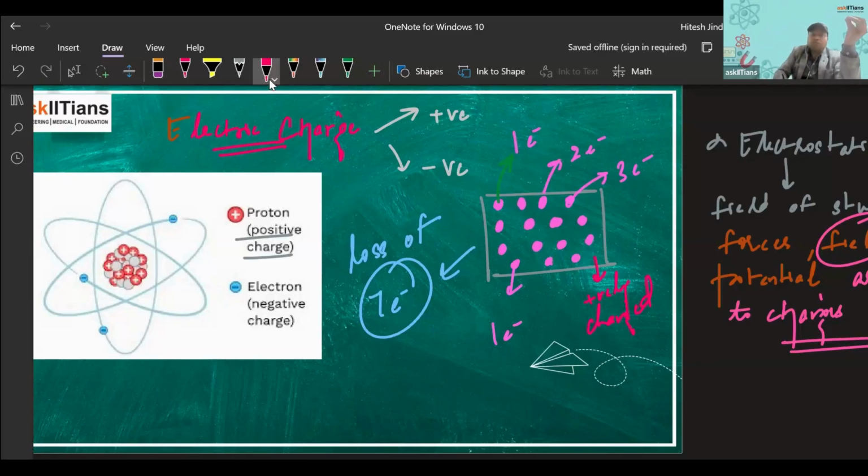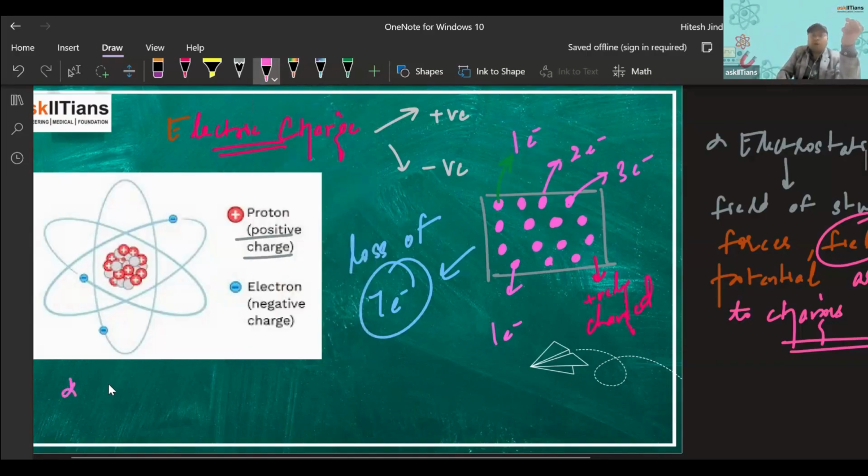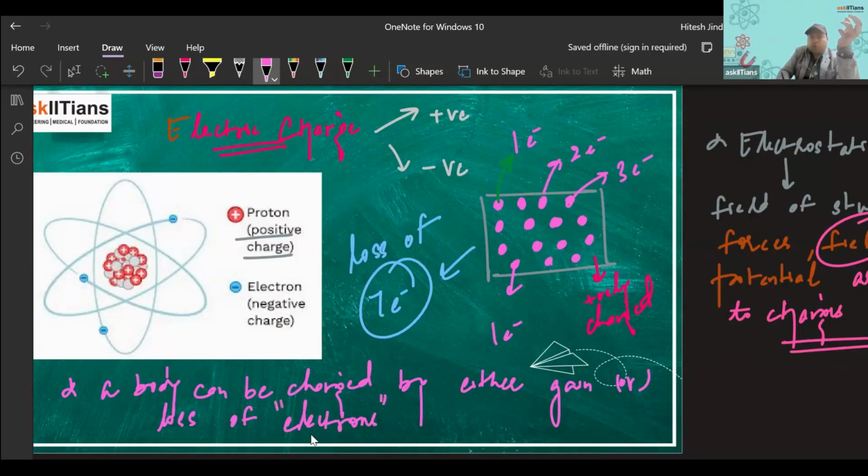So what we have understood from this point is that we can charge a body by what? Very important point, that is our next topic of discussion, how to charge a body. We know that a body can be charged by either gain or loss of electrons. So electrons play a very important role in electricity.